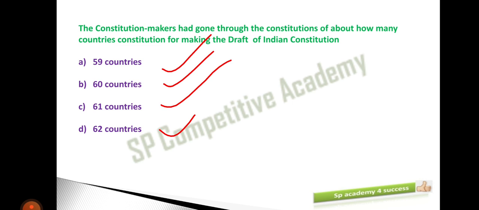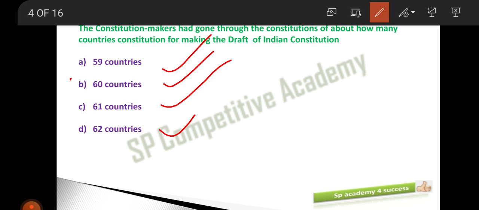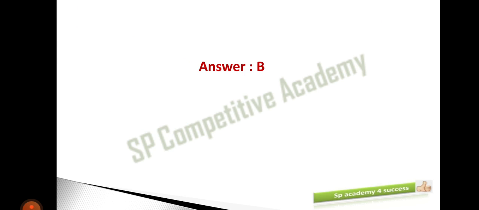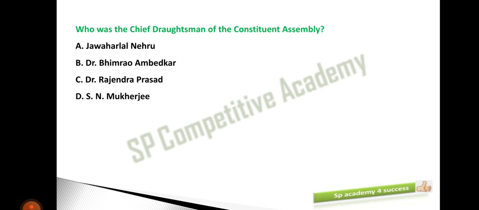Means 60 different countries. From 60 different countries we have collected the sources and we drafted our constitution. So how many countries? 60 different countries. Option B is the right answer. Moving on to the next MCQ.